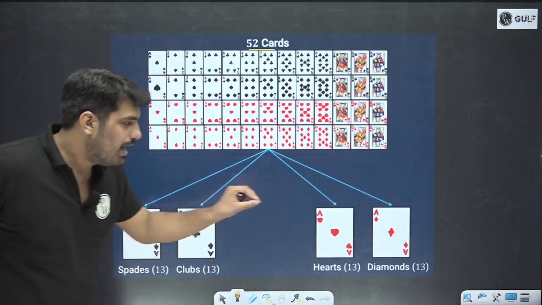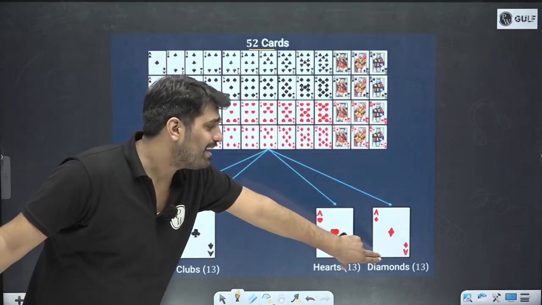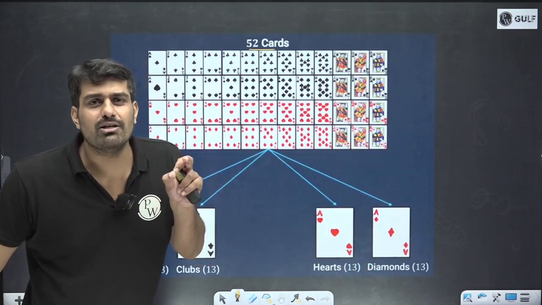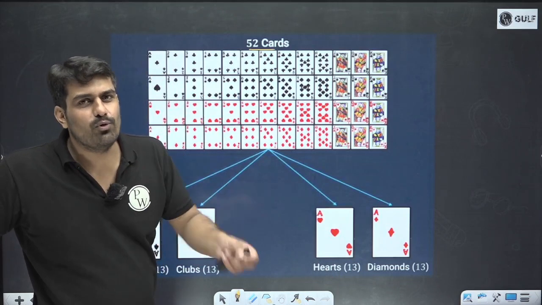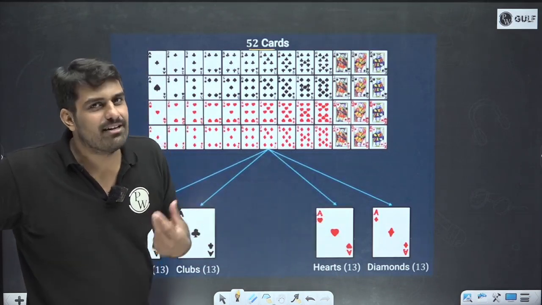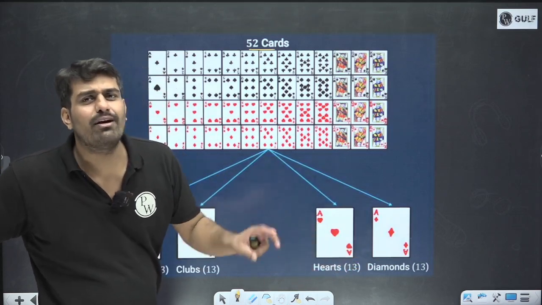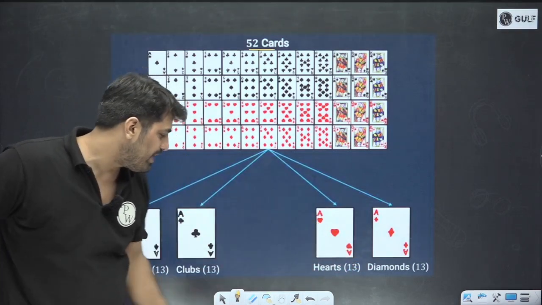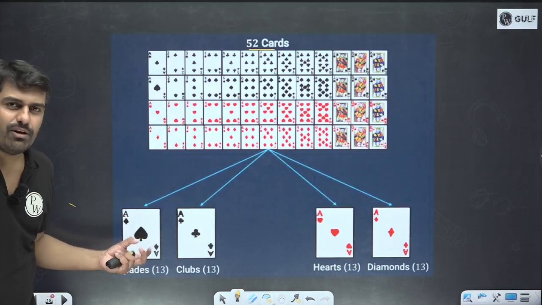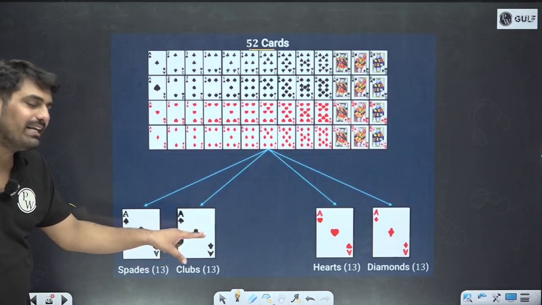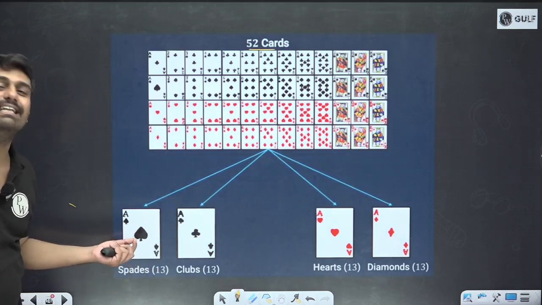Spade, club, heart, diamond. Heart and diamond. Diamond looks like a diamond. Heart, going by the normal terminology, basically these days people do make the heart like this, but if you have learned biology, the heart is not of this shape. But yeah, heart and diamond are somewhat related. The image is perfect. Club and spade. Be careful, people do get confused in this one. Club is this tree kind of a thing and spade is this leaf kind of a thing.